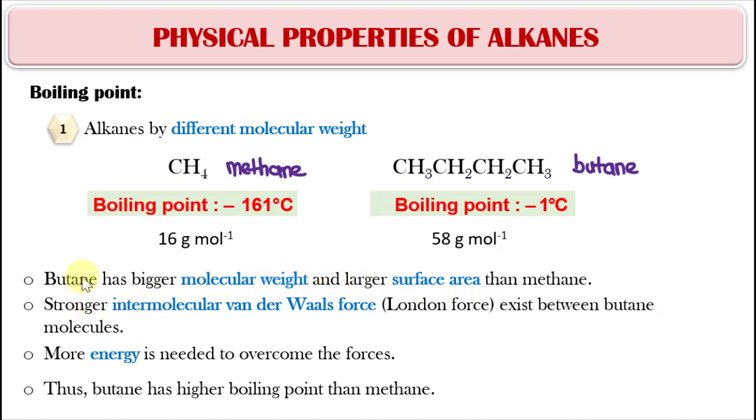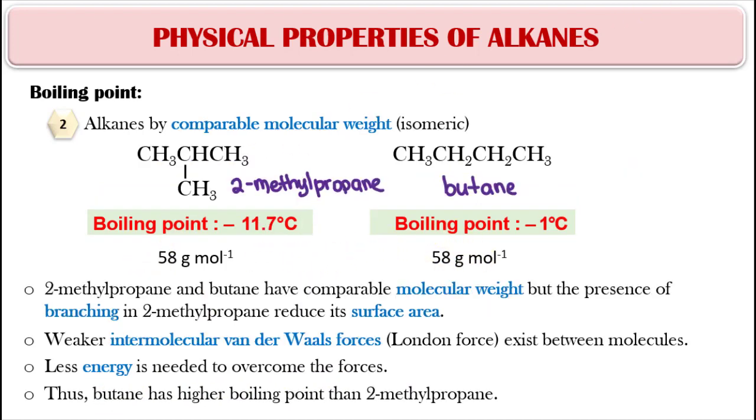So, stronger intermolecular van der Waals forces exist between its molecules, and more energy is needed to overcome the forces. That's why butane will have a higher boiling point than methane.